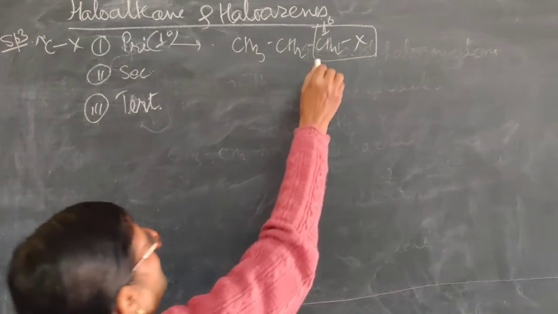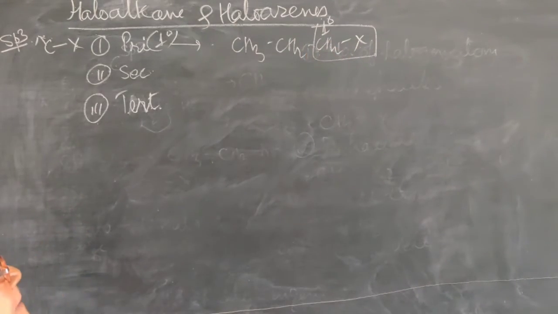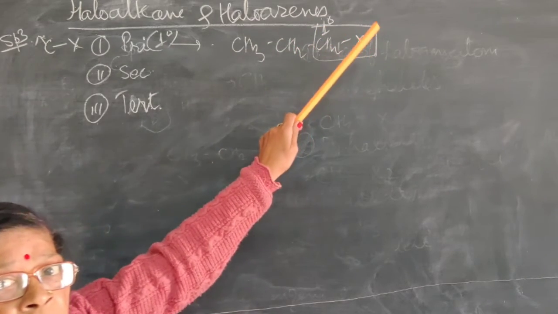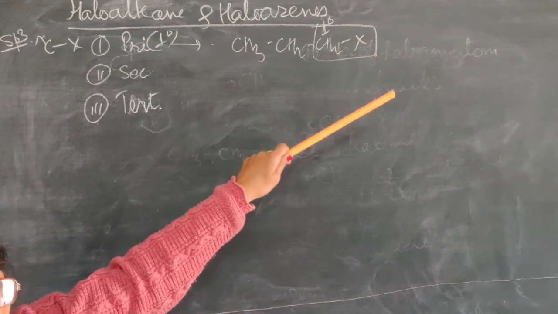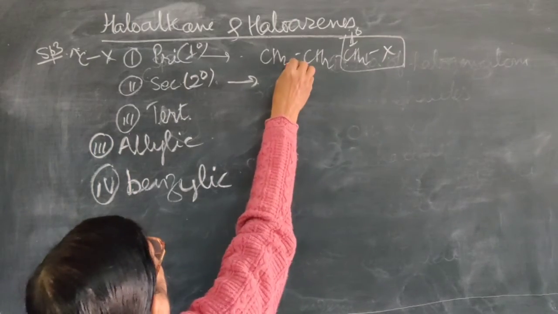If the carbon atom to which halogen is attached is sp3 hybridized and contains 1 alkyl group, 2 hydrogens, 1 halogen, then this carbon atom is a primary carbon atom. So these are the primary alkyl halides.